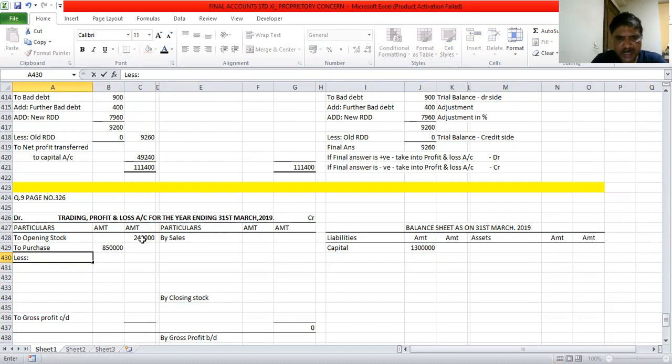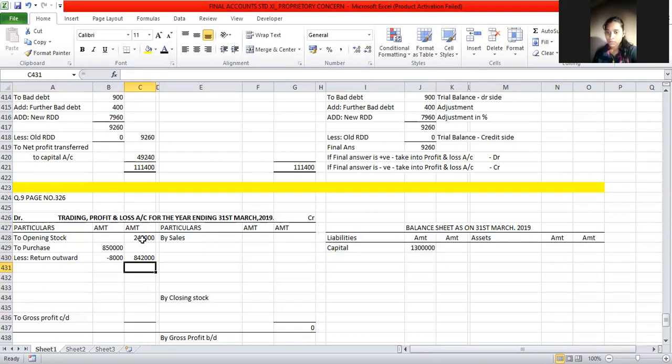Less return outward. Amount is 8,000. So 8,50,000 minus 8,000 comes to 8,42,000. Correct? Yes, sir.